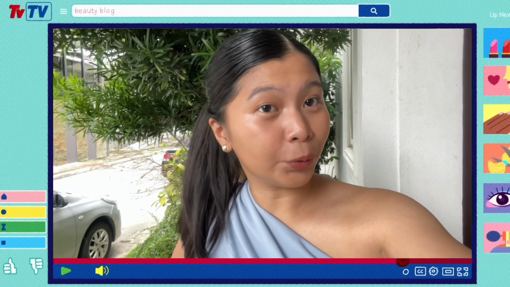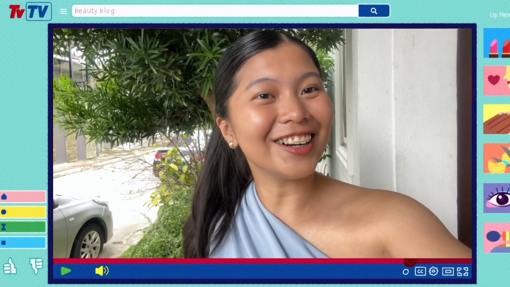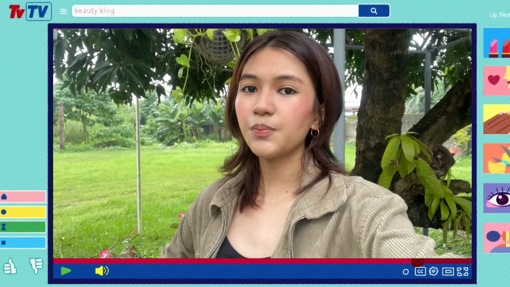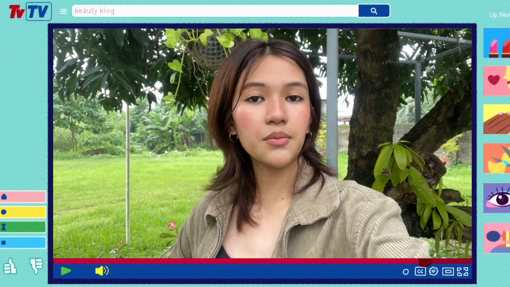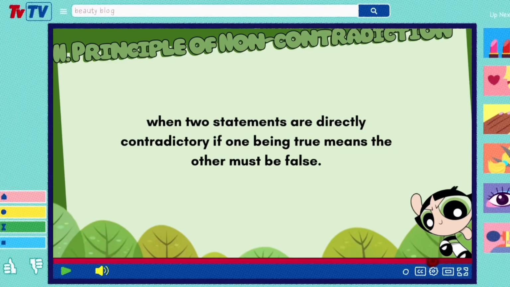Again, don't worry, because the Powerpuff Girls are here to save the day. The principle of contradiction happens when two statements are directly contradictory. If one being true, then the other must be false.